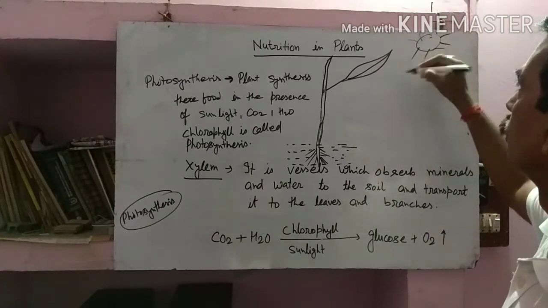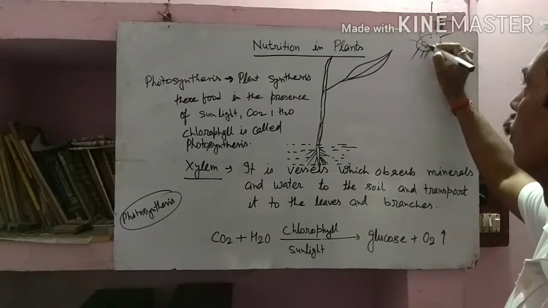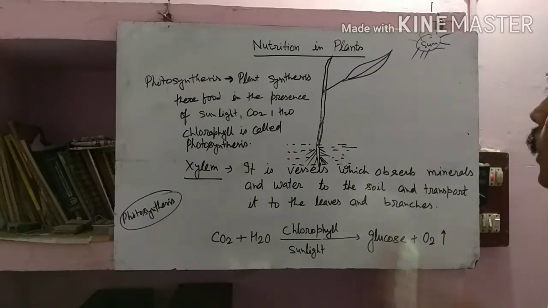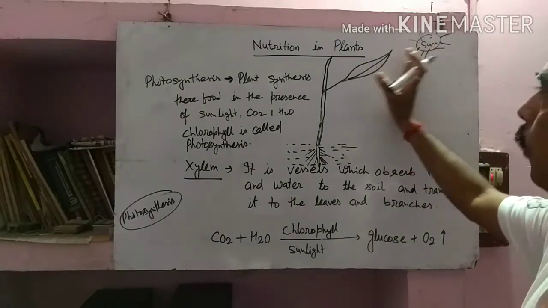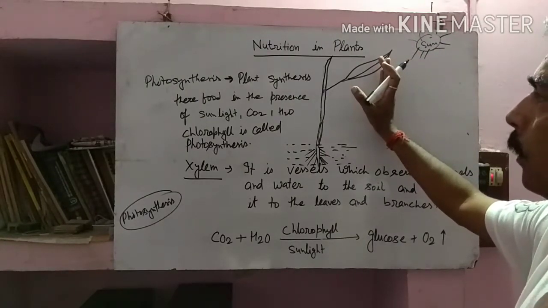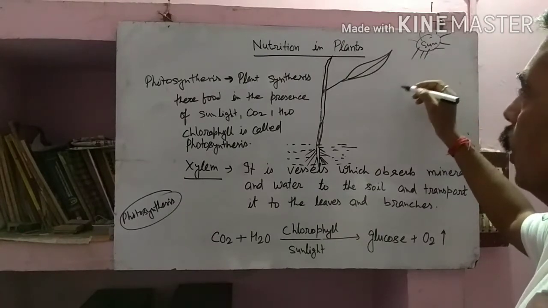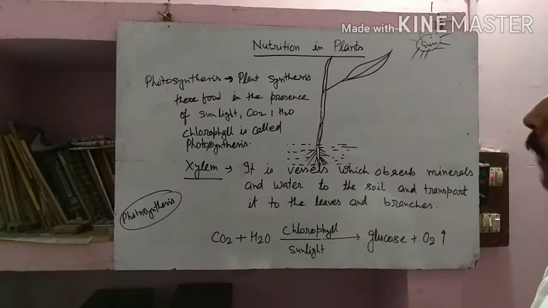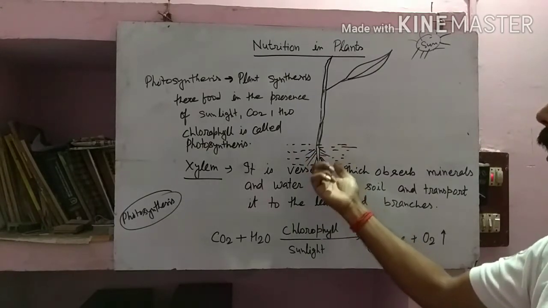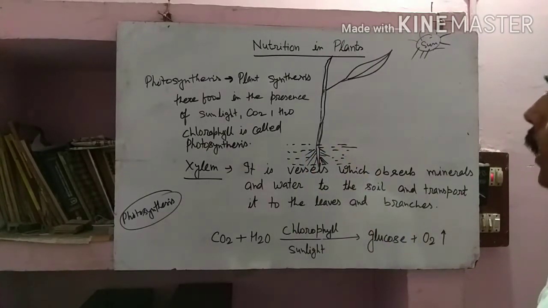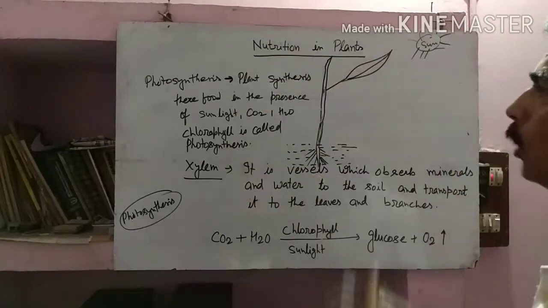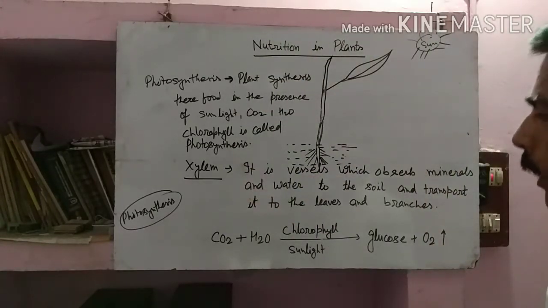Actually, sunlight is the ultimate source of energy. The plant consumes this energy and prepares its food. You know that air is a mixture of carbon dioxide, nitrogen, oxygen and so on. So the plant absorbs carbon dioxide from the air, and from the root it takes minerals and water, and the leaves have chlorophyll in them, and that chlorophyll helps in the preparation of food. All together make a process which is called photosynthesis. It is a chemical reaction.